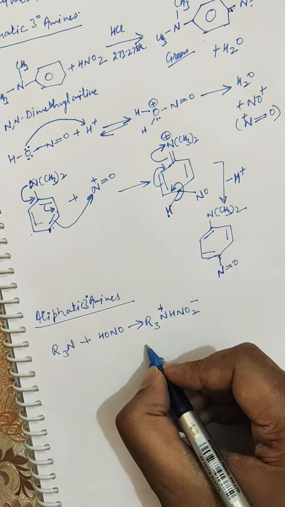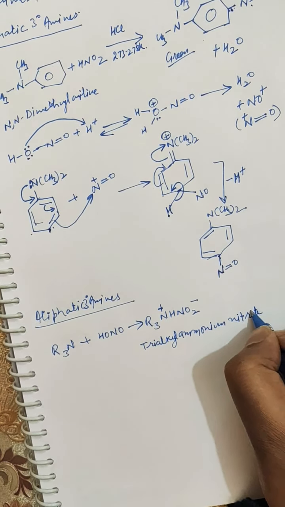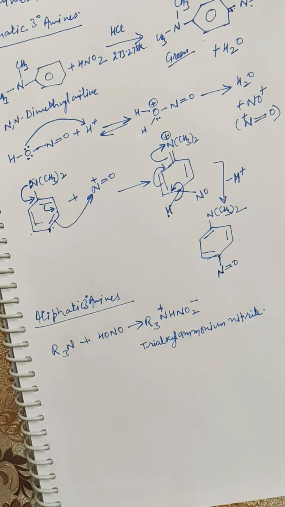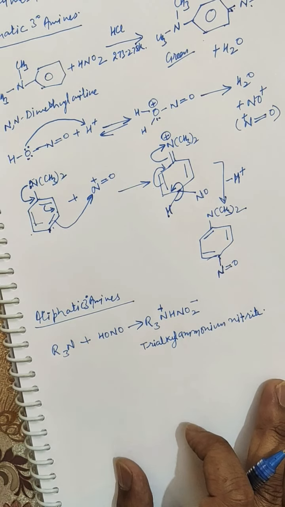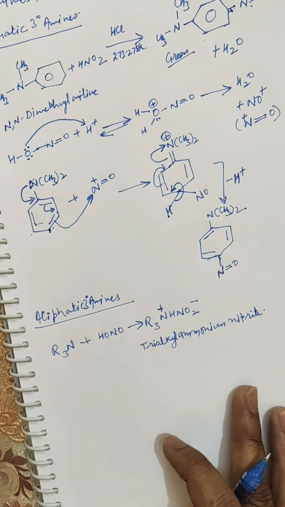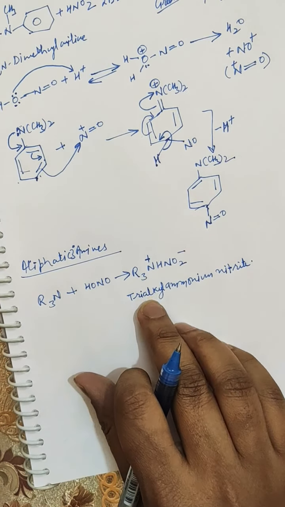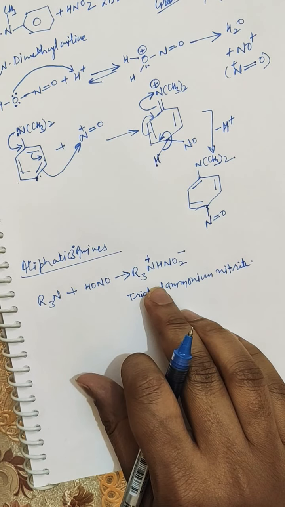So this is the general name, trialkyl ammonium nitrite. Sometimes these amine salts decompose to yield N-nitroso derivative of secondary amines along with an aldehyde or a ketone. So sometimes these trialkyl ammonium derivatives further decompose to yield N-nitroso derivative of secondary amine.